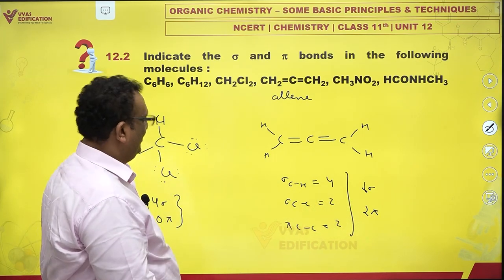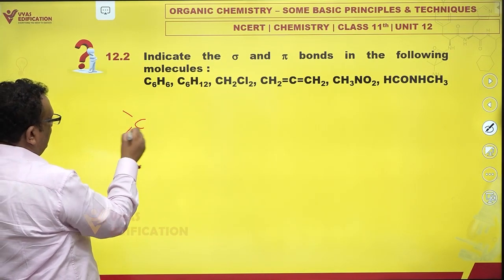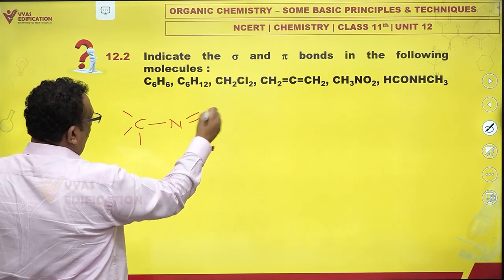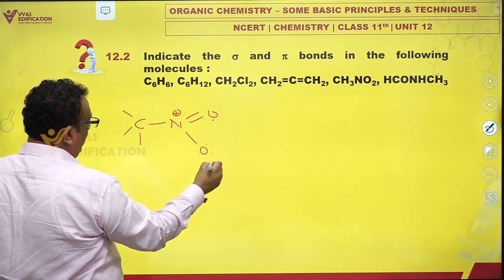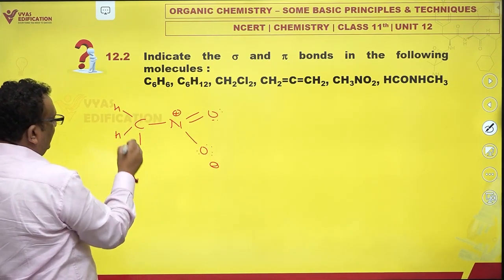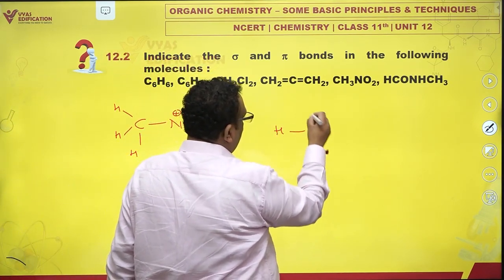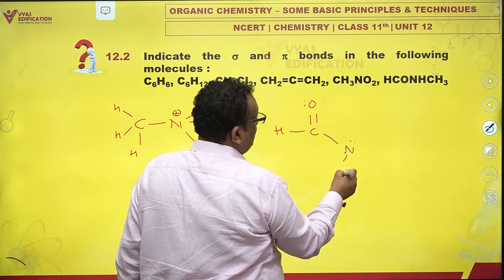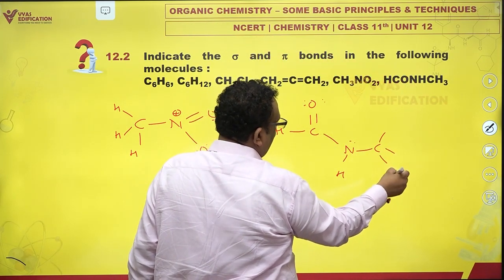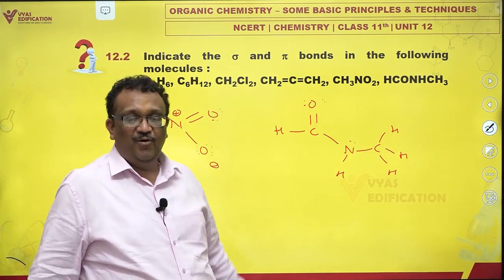Good enough. Then we have nitromethane, CH3NO2. Now you must learn how to draw the NO2 group properly. Very important. This is the structure of nitromethane. And then you have HCONHCH3. Fanciful. N-methyl formamide.